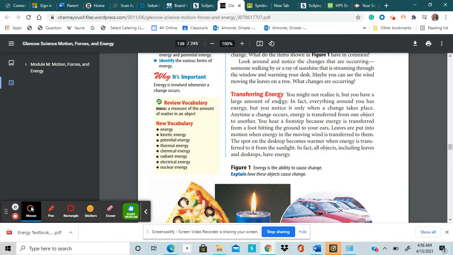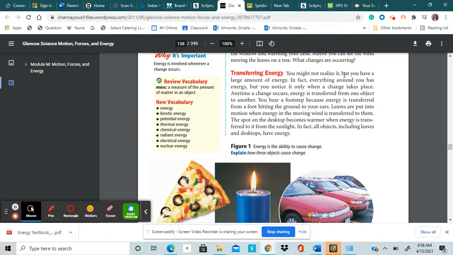Transferring energy. You might not realize it, but you have a large amount of energy. In fact, everything around you has energy, but you notice it only when a change takes place. Anytime a change occurs, energy is transferred from one object to another. You hear footsteps because energy is transferred from a foot hitting the ground to your ears.